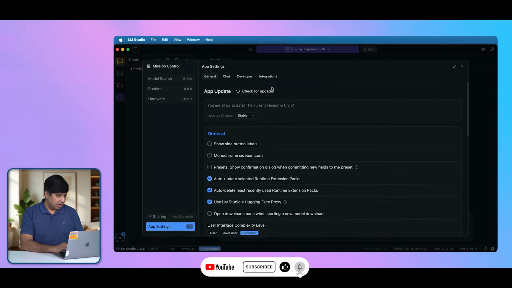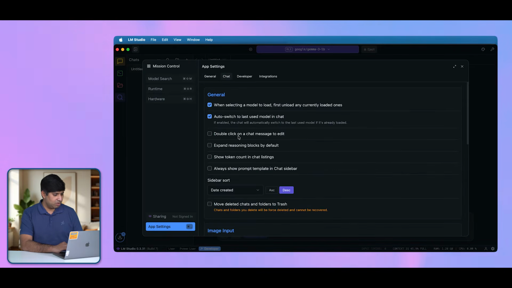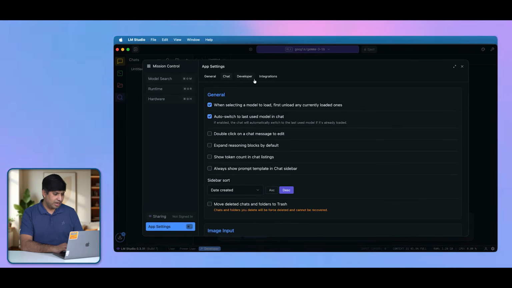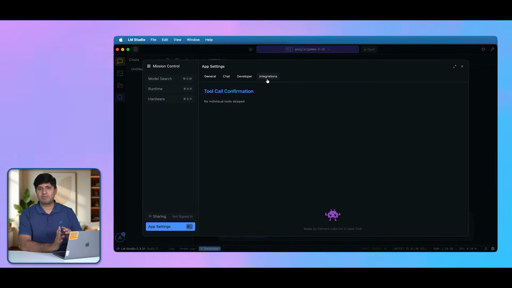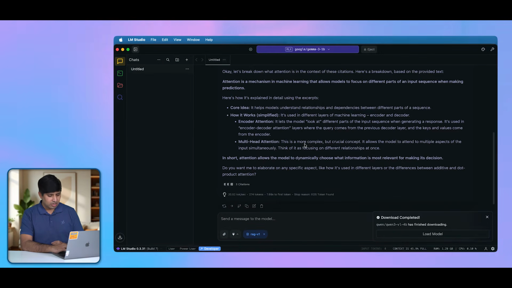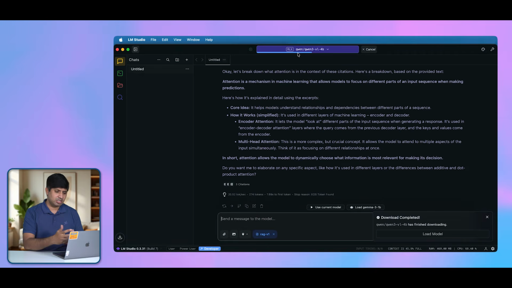Okay. Now after that, you have chat window where you can change the look of the chat window that you are using right now. We also have the integration option, but we are not going to talk about integration option in this first tutorial of LM Studio yet. So let's get out of this window as well. And now you can see that Qwen 3.1b model has already downloaded. Okay, now I can click on this load model button and load the Qwen 3.1b model instead of Google Gemma. Okay, so let it load in the background and we will go and see one more option.